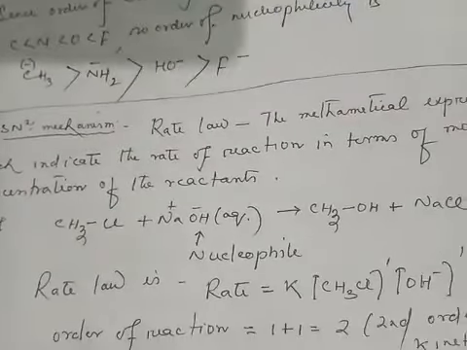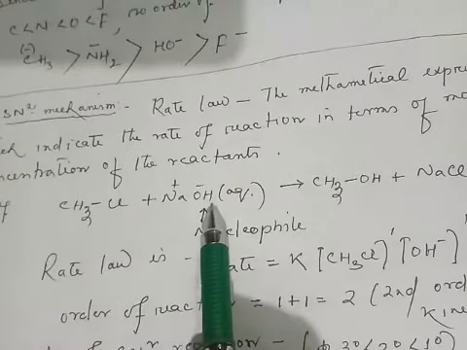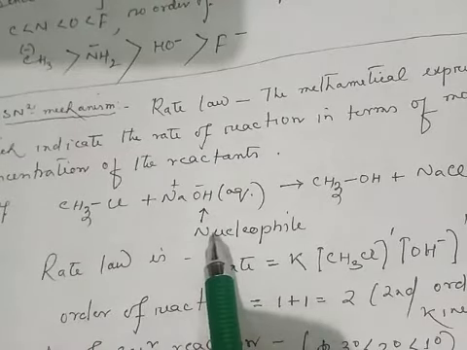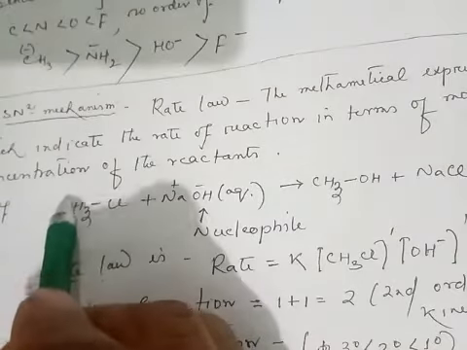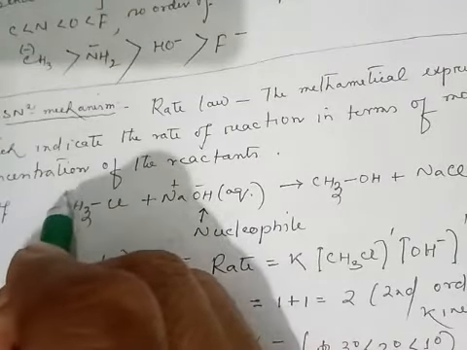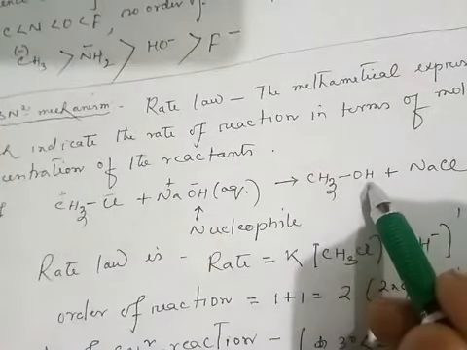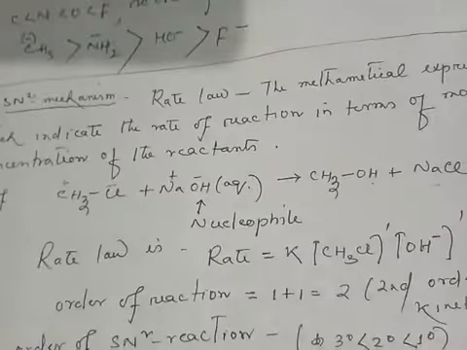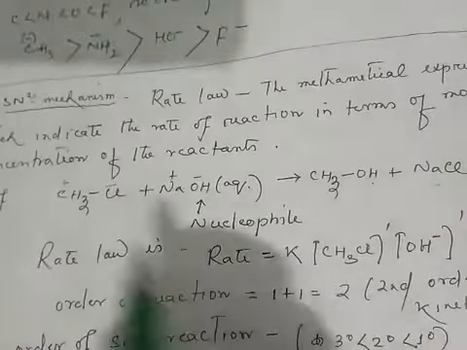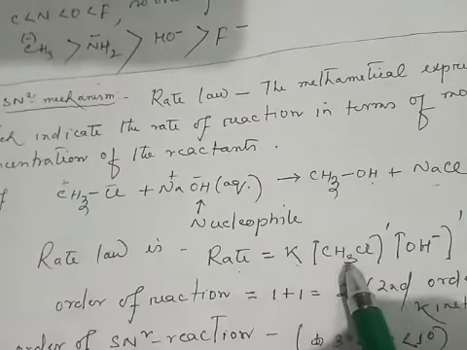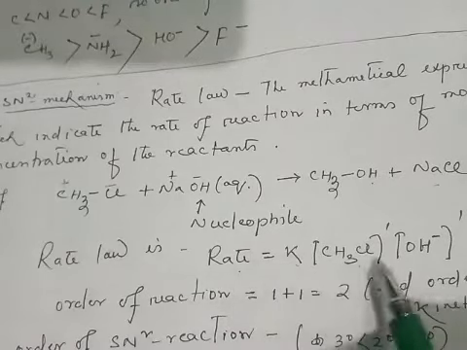So in this example, an SN2 example, we have chloromethane and sodium hydroxide. Here OH minus is the nucleophile. So OH replaces the chloride ion, giving methanol plus sodium chloride. Here the rate law of the above reaction is: rate equals K times the molar concentration of haloalkane times the molar concentration of nucleophile.